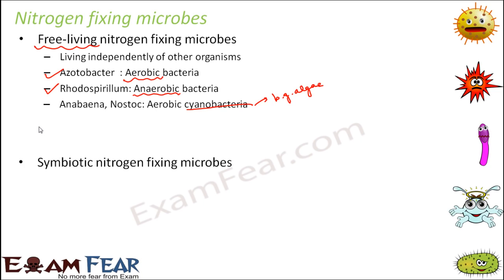The next category of nitrogen fixing microbes are the symbiotic nitrogen fixing microbes. The first category was free living, so they do not depend on others. Next is symbiotic. We have discussed a process called symbiosis. Do you remember? Yes, it is a mutual association between two organisms. That is, two organisms live with each other because both of them get some benefit from each other.